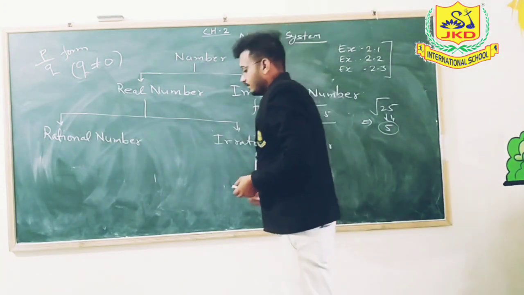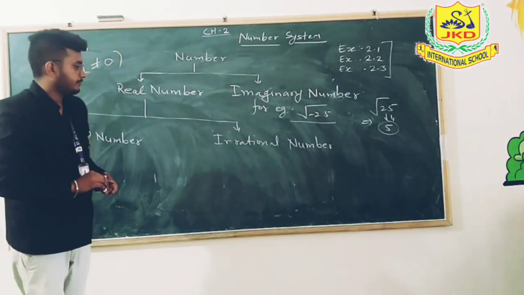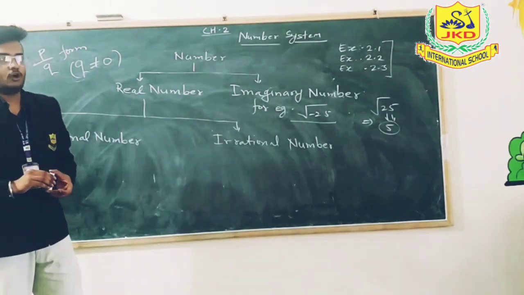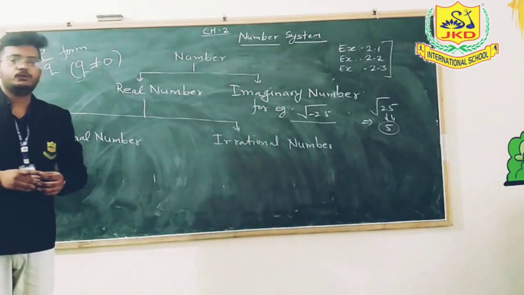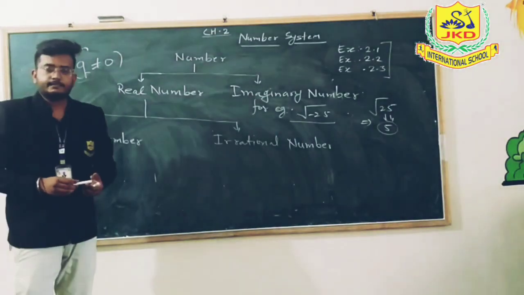Okay, so about the irrational number, it's very simple. Those numbers which cannot be written in the form of P upon Q are called irrational numbers.